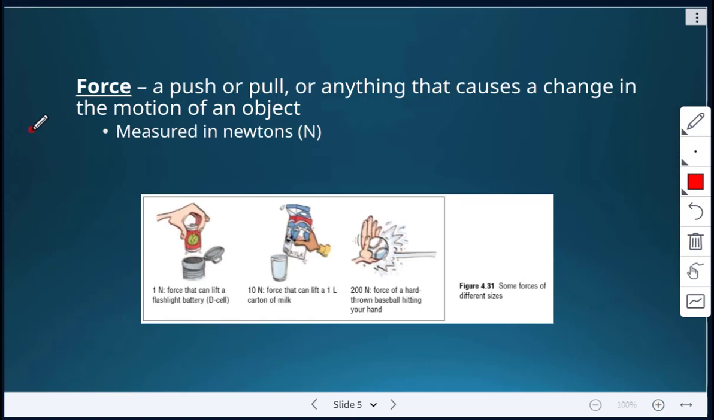So what is a force? It's a push or a pull or anything that causes a change in the motion of an object. It is measured in newtons. So just comparing some forces of different sizes here. It's about 1 newton force to lift a flashlight battery, a D cell. Here it's about 10 newtons, the force that can lift a 1 liter carton of milk, and here about 200 newtons, the force of a hard thrown baseball hitting your hand.